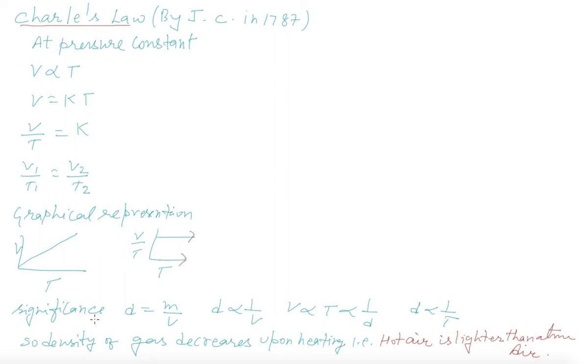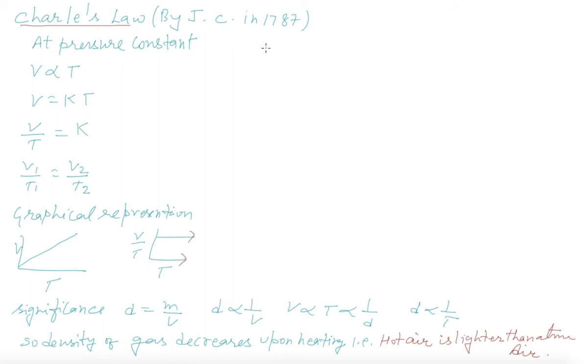And the significance of Charles law: you know very well that density is equal to mass by volume, so density is inversely proportional to volume. But volume is directly proportional to temperature at constant pressure. So finally, density is inversely proportional to temperature. So the density of gases decreases upon heating, that is, hot air is lighter than atmospheric air.